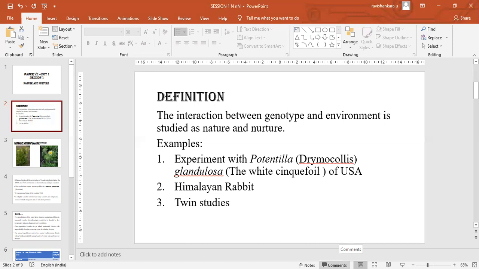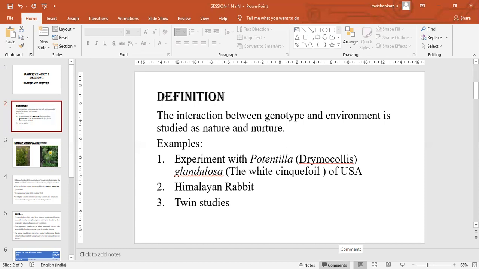Genotype means the total genetic complement of an individual. Phenotype is the character which is expressed, or the structure that is formed, or the protein that is synthesized from a genotype, that gives a feature or a particular shape or form to an organism. So this experiment with Potentilla glandulosa proves the formation of different morphological forms in different climatic conditions, even though the same species is grown in different climatic conditions. So that is one example we will be studying.